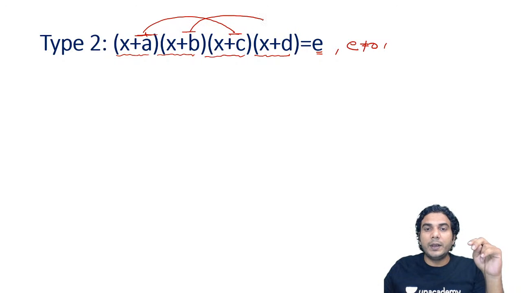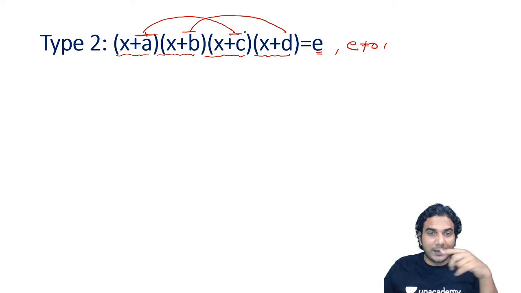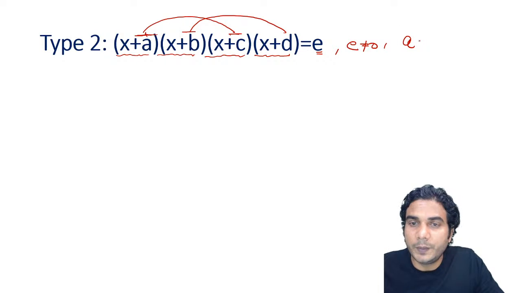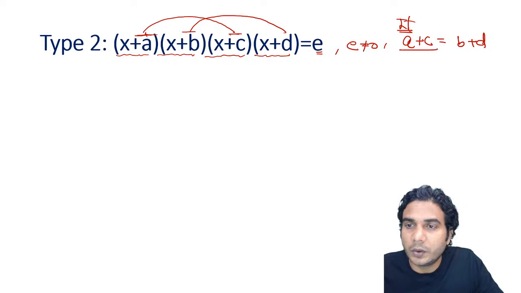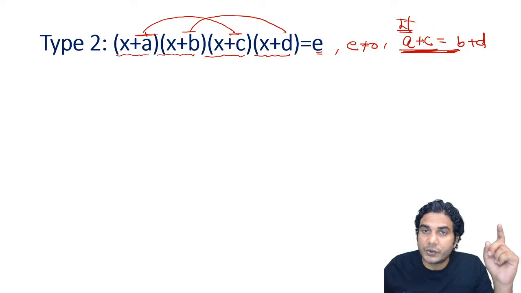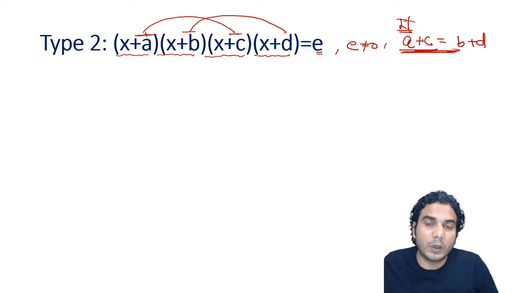So the remaining two in this case are second and fourth. So that means it should be like a plus c is equal to b plus d. That is the condition, okay. If a plus c is equal to b plus d in the given equation, then you can convert this into a quadratic, okay.